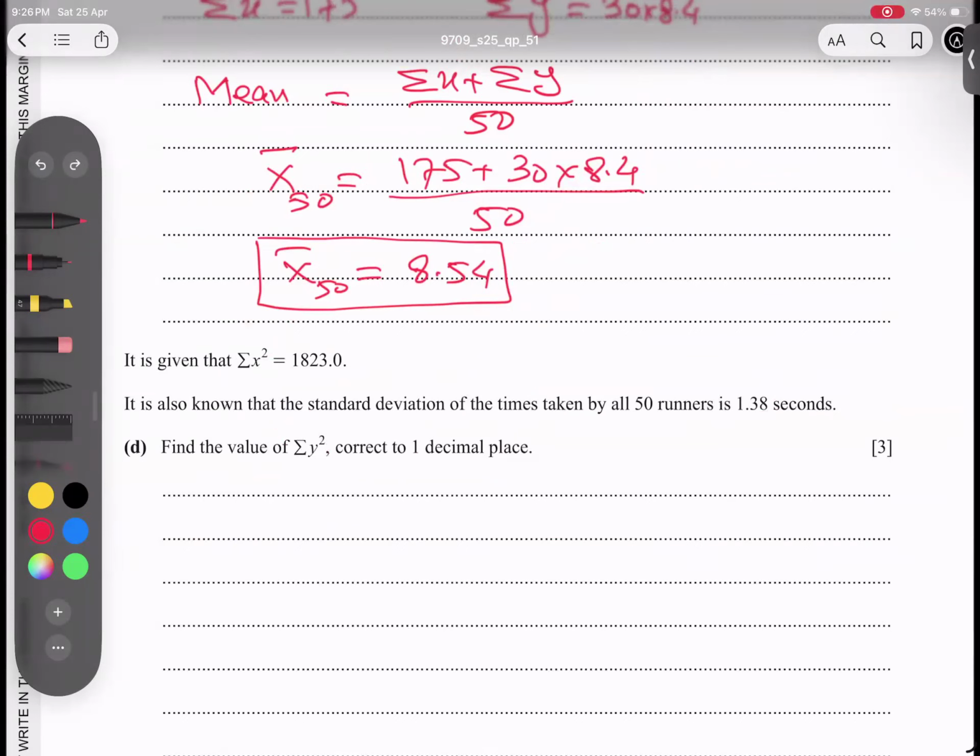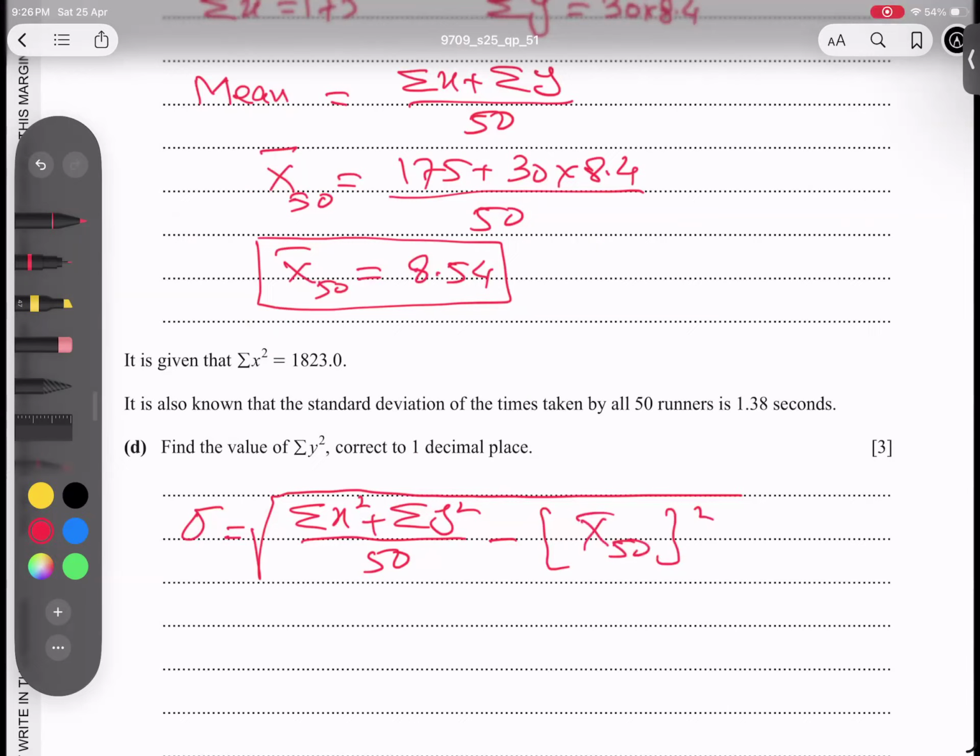Basically, students, we must know the formula. What is the formula of deviation? Deviation for one value, if we look at it, okay, I can write it all together, no problem. So sigma x squared plus sigma y squared over 50, minus the mean of all 50 values squared.